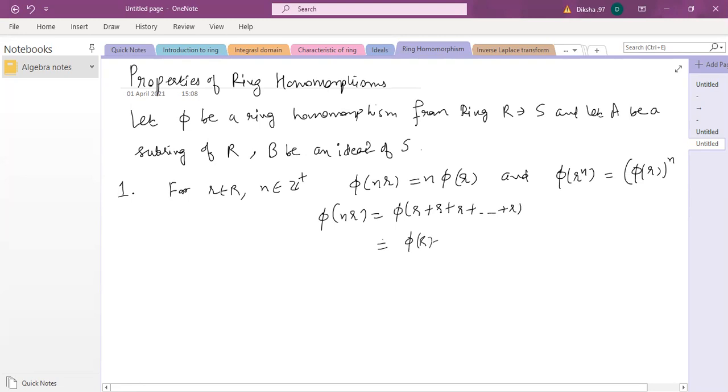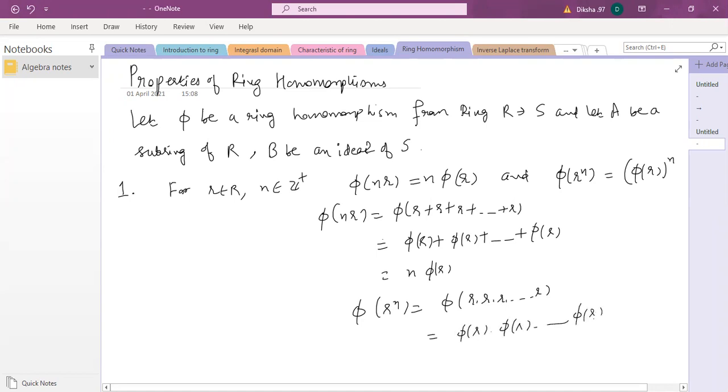And using the definition of homomorphism, just like phi of a plus b is phi a plus phi b, when you do this, you get n times because there are n numbers. And similarly for the multiplication, phi of r^n is phi of r into r, n number of times, and this will be phi r into phi r, n times. So that is phi r raised to power n. So that was the proof of the first property.